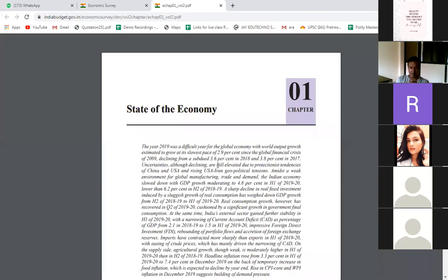So what is there in the state of the Indian economy? State of the Indian economy means what? What is the inflation rate? What is the fiscal development? And I can see what is the employment growth rate, what is the monetary policy, what is the GDP growth rate. All these things are given in the state of the economy. Fine. Can all see 35 pages are there. So today you have to read this chapter. Any doubts?